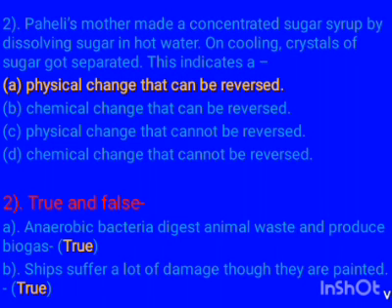Now come to the second question. True or false. The first statement is: anaerobic bacteria digest animal waste and produce biogas. Is it true or false? We all know this statement is true. Biogas is produced from animal waste by the action of anaerobic bacteria or methanogens.